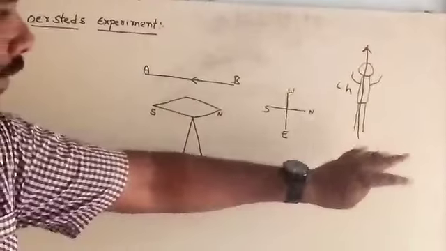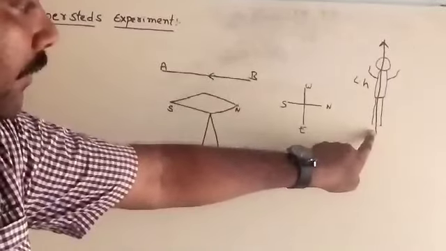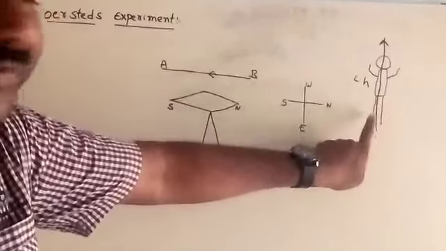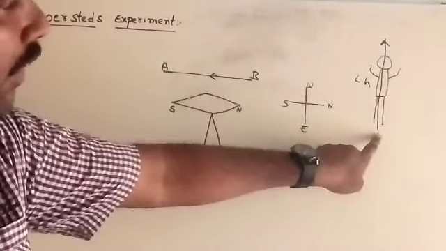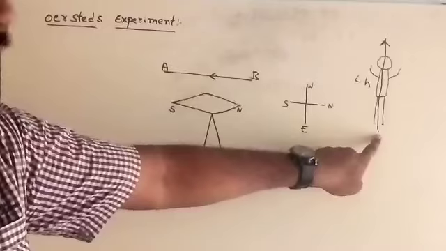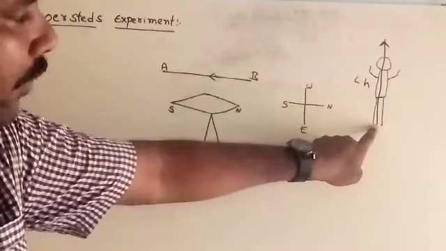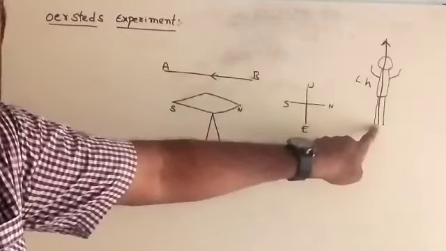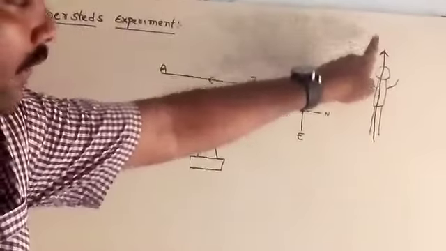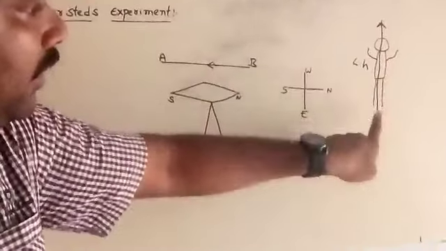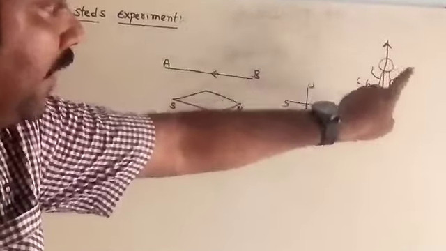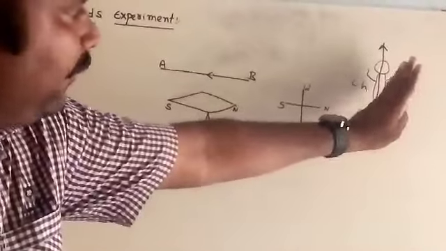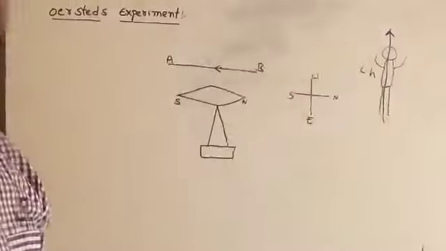Suppose, once again, I am taking the current carrying conductor. Just imagine a person is swimming over the current carrying conductor. How the current is entering and how the current is leaving: the current is entering from the bottom, from his feet, and leaving from his head. That means this is the direction the person is in. Here it is entering, here it is leaving. Then in such a condition, the needle is deflecting towards his left hand.